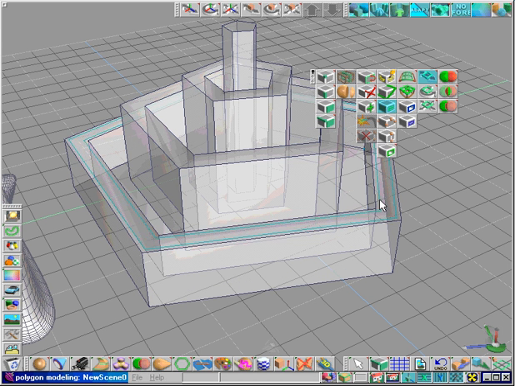Notice that a double line is produced on faces that have inner and outer edges such as this outer ring. We will create an offset here. Now selecting the very top face, we will use the Object Slice tool to create a copy of the perimeter and move it down.